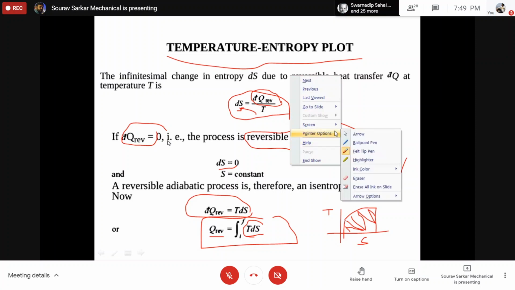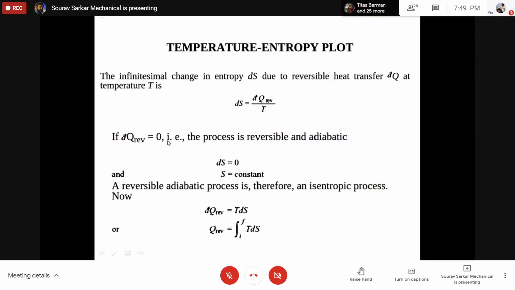If you have a PV diagram, with one point and another point, what was the physical meaning of the area under this diagram? What is called integration? Work done. PdV.